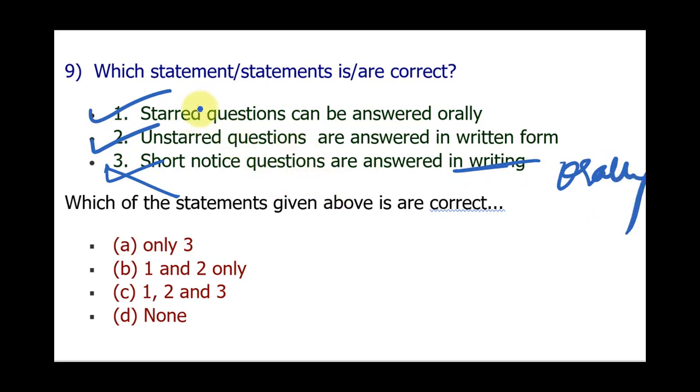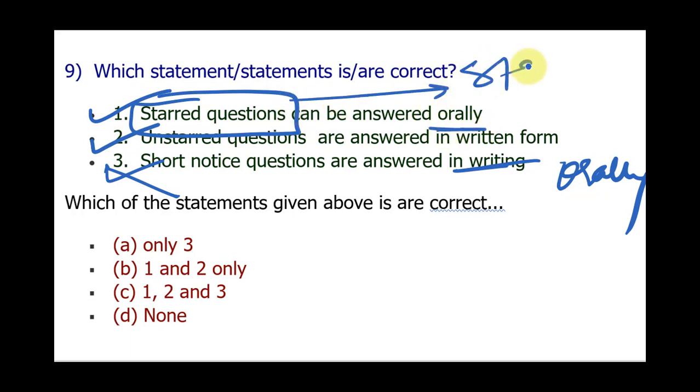Now you can remember like this: the starred questions are answered orally because stars, now a star could be anything, some kind of celebrity, a cricket star, a movie star, a political star. Now they don't have time to give you an answer in writing, therefore they will only answer you orally. So you can remember it by this. Once you know that starred questions are answered orally, unstarred questions must be answered just opposite to that, in written form.